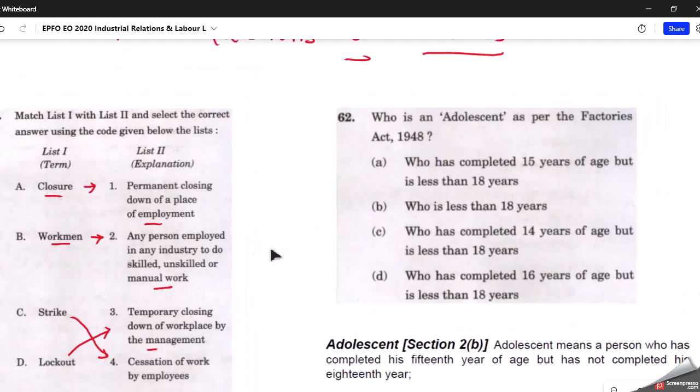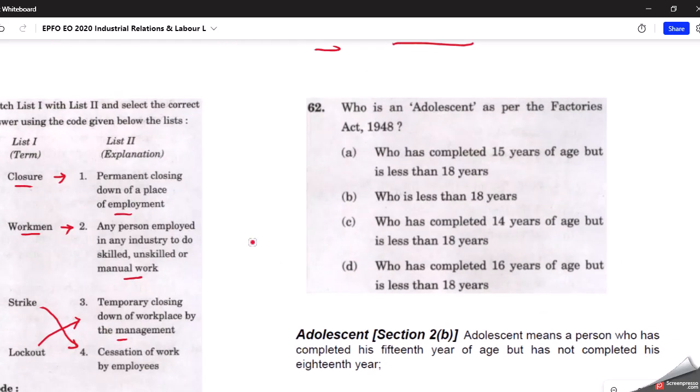Now moving on to the second question, they have asked who is an adolescent as per the Factories Act 1948. So as per this act, who is the adolescent? Here the correct answer is A, a person who has completed 15 years of age but is less than 18 years. The person who falls between 15 and 18 years is called an adolescent. So it is a very straightforward question. If you have read the Factories Act, you would be able to answer it.